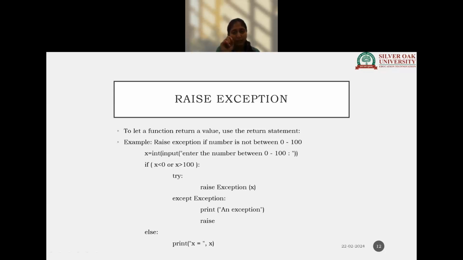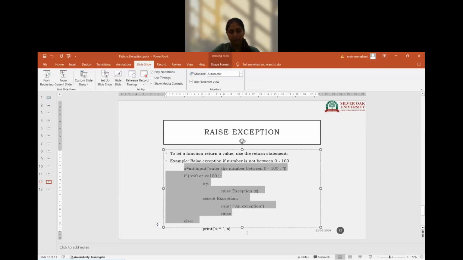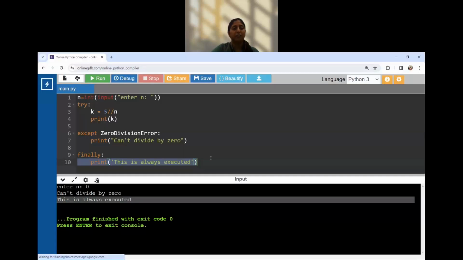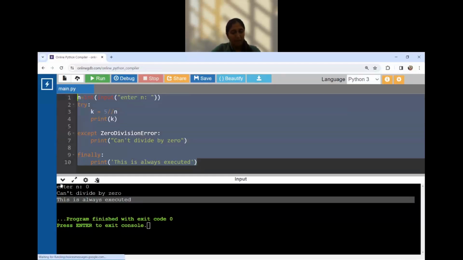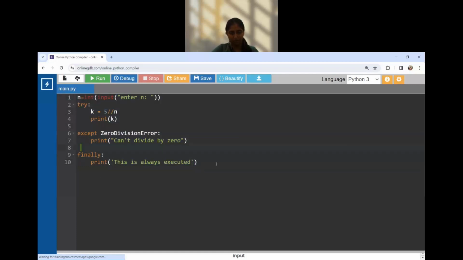Suppose I want to give the number specifically between 0 to 100. I don't want the number less than 0 or more than 100. So I create my own exception, that is raising the exception. How? Let's understand. Here I have created my own program that raises the exception.